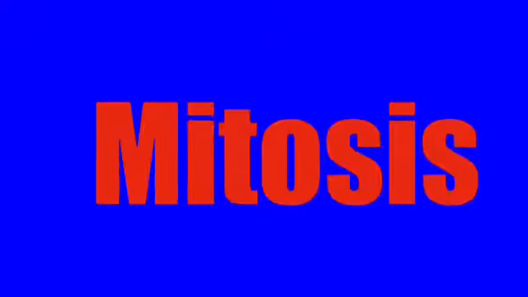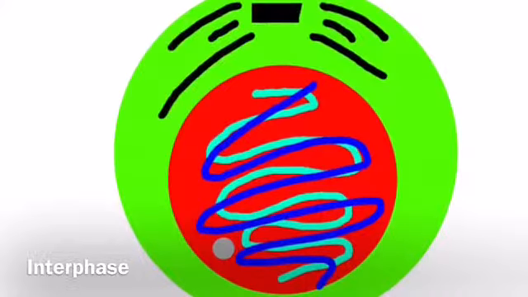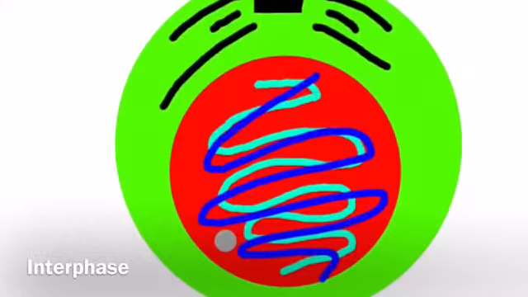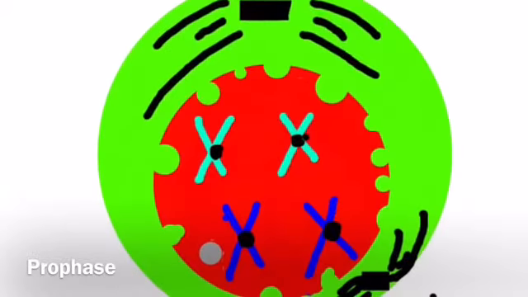Mitosis is a type of cell division which results in two separate diploid cells. Interphase is the longest stage in mitosis. This is where the cell grows. Prophase is where the DNA is replicated.